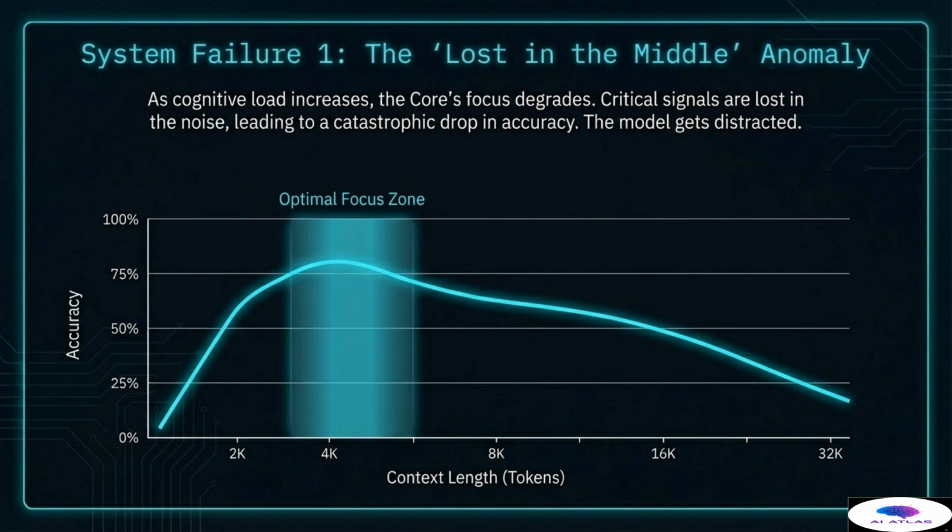However, beyond this optimum, as cognitive load increases, the core's focus begins to degrade catastrophically. The critical signals that the model needs to retrieve and act upon, such as the specific answer to a question, get buried and obscured in the noise of surrounding, less relevant context. The model literally gets distracted or overwhelmed by the sheer volume.